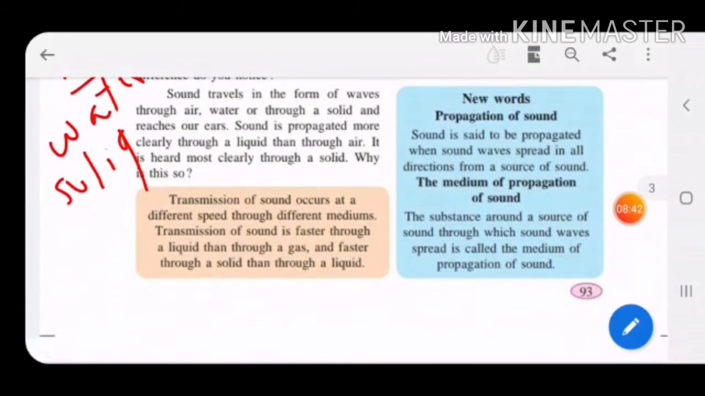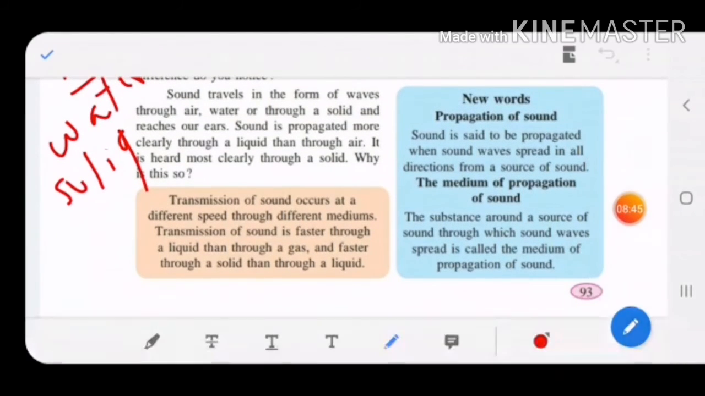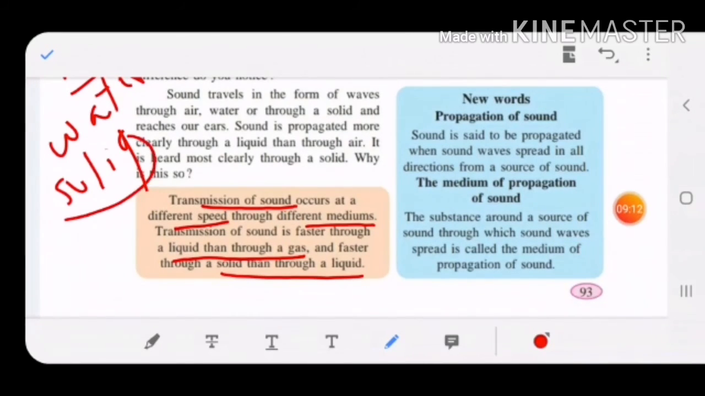Remember that. Now transmission of sound occurs at different speeds through the mediums. We have seen the above mediums, air, solid and liquid. Transmission takes place through different mediums at different speeds. So transmission of sound is faster through a liquid than through a gas. If we compare liquid and gas, that is water and air, you will see that through the water it is heard more clearly, and it is much faster through a solid than through a liquid. That means it is fastest in the solid, second fastest in the liquid, and slowest in the air medium, that is the gaseous form.